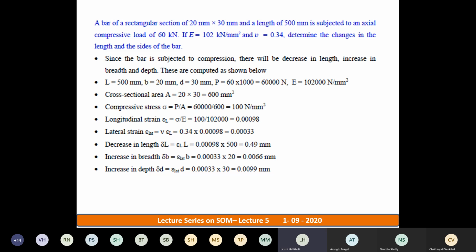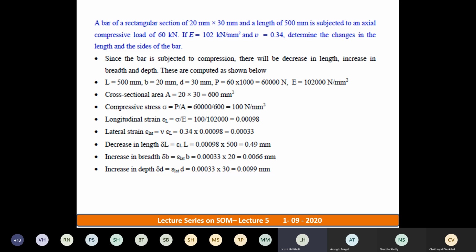Next step, cross-sectional area. Remember, this is only one block. There are no n number of blocks here. It is only one block, correct? So cross-sectional area A is equal to, since this is a rectangular section, can anyone tell me what will be the area for a rectangular section of breadth B and depth D? Is it length into breadth? Depth into breadth, ma'am. Exactly. It is breadth into depth, B into D.